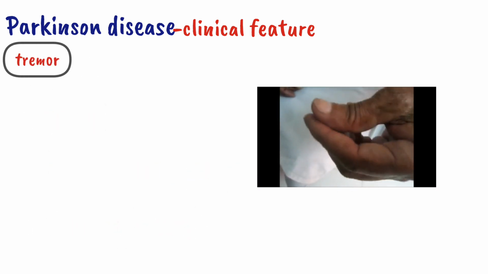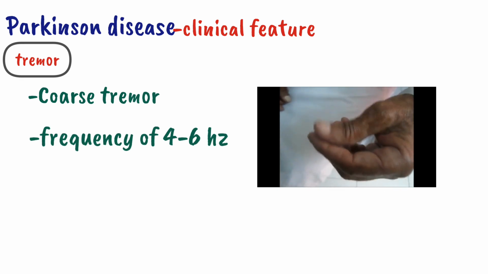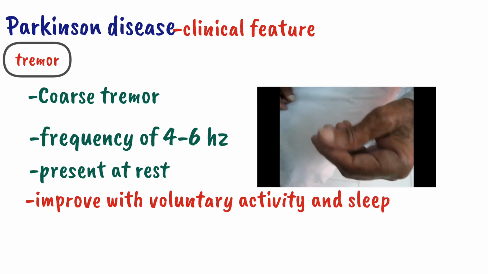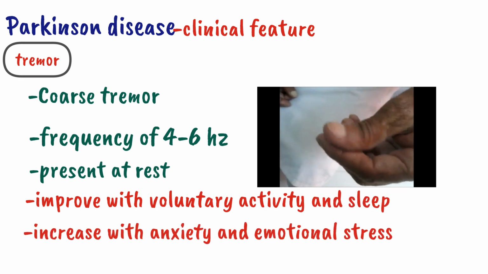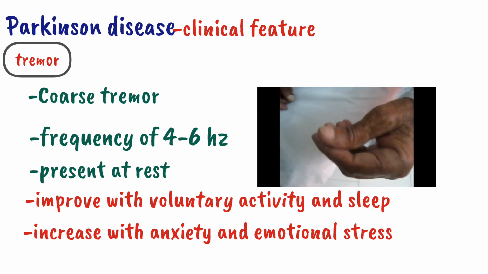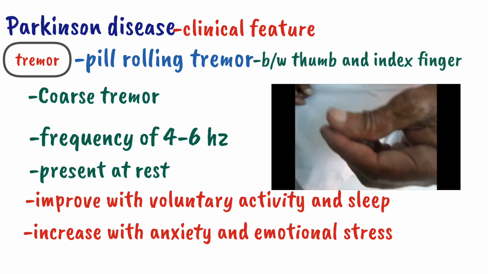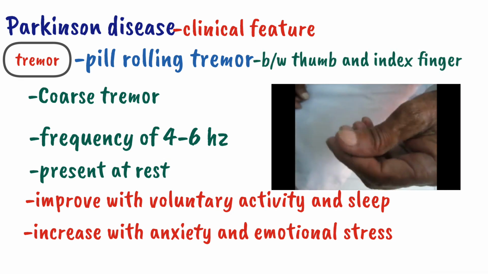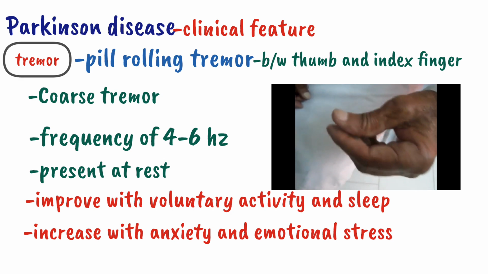The tremor of Parkinson disease is a coarse tremor with a frequency of 4 to 6 Hz. It is present at rest, improves with voluntary activity and sleep, and increases with emotional stress and anxiety. Initially, the tremor is characterized by a pill-rolling tremor between the thumb and index finger. Later, these tremors also affect the arm, leg, feet, and jaw. You can see the pill-rolling tremor in this video.